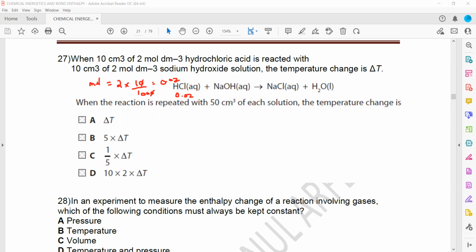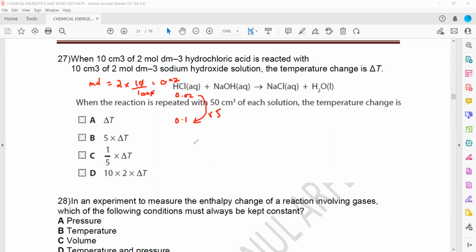And then if we use 50 and 50, both will be used up. If I'm taking only HCl moles in 50 cm cube, it will be 50 divided by 1000 multiplied by 2. So that is 0.1. So we are using 0.1. By what factor do the moles change for one of them? That is changed by factor 5, because 0.02 multiplied by 5 is 0.1.